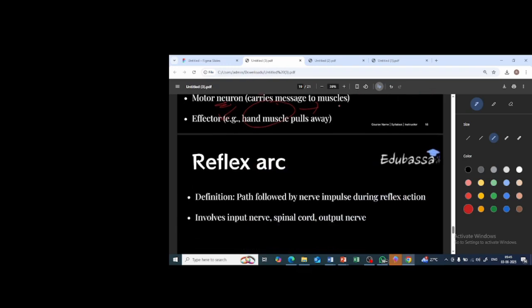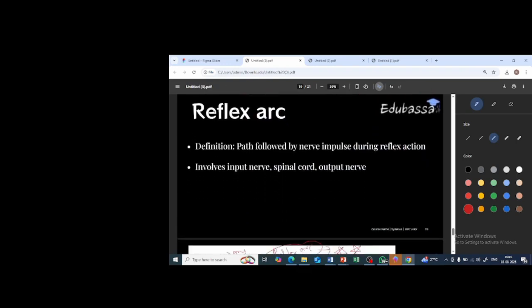Okay, fine. So reflex arc, as I said, is the path that is followed by the nerve impulse during the reflex action. So during the reflex action, the path the nerve impulse follows is basically the reflex arc. What does it involve? The nerve. The information is sent through the neuron. Then it will go to the spinal cord. Then the information will be sent to the muscle. So all this is involved.